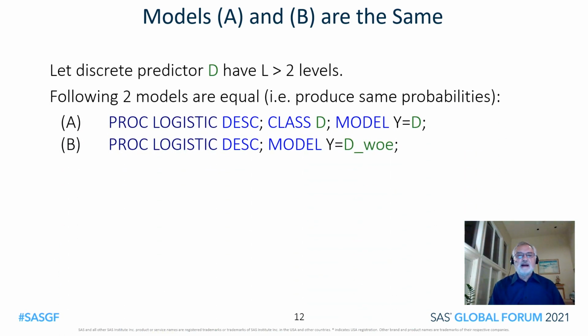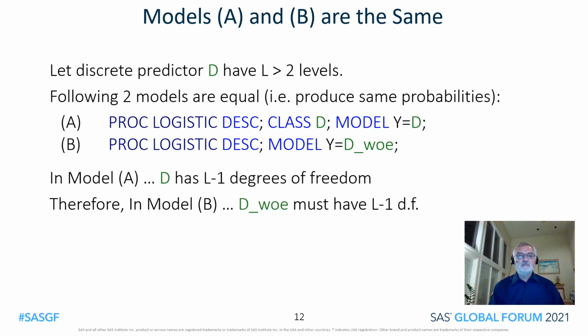Let's consider models A and B. Both models involve discrete predictor D. In the case of model A, D appears in the class statement. In model B, it is weight of evidence coded. These two models produce exactly the same probabilities. In model A, D has L-1 degrees of freedom. Therefore, in model B, the weight of evidence coding for D must also have L-1 degrees of freedom.